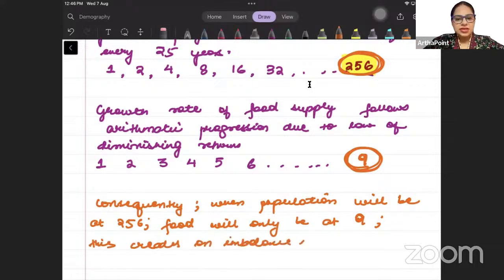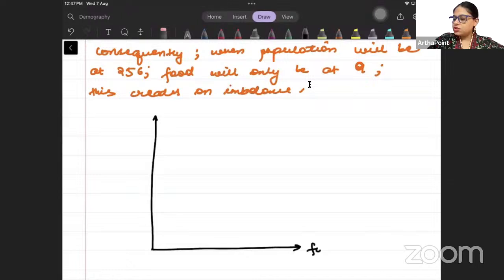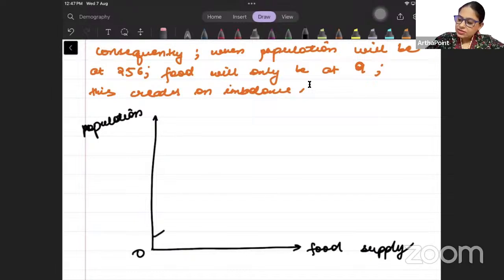इससे एक imbalance आ गया, ठीक है? So what kind of curve did he make? This is the kind of curve he showed. तो ऐसा कुछ हो गया that this is my food supply and this is my population. ठीक है? And the curve is like this,